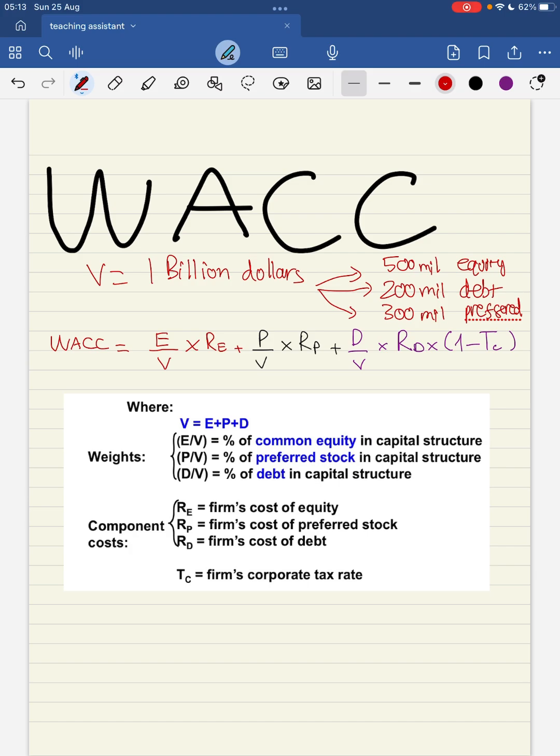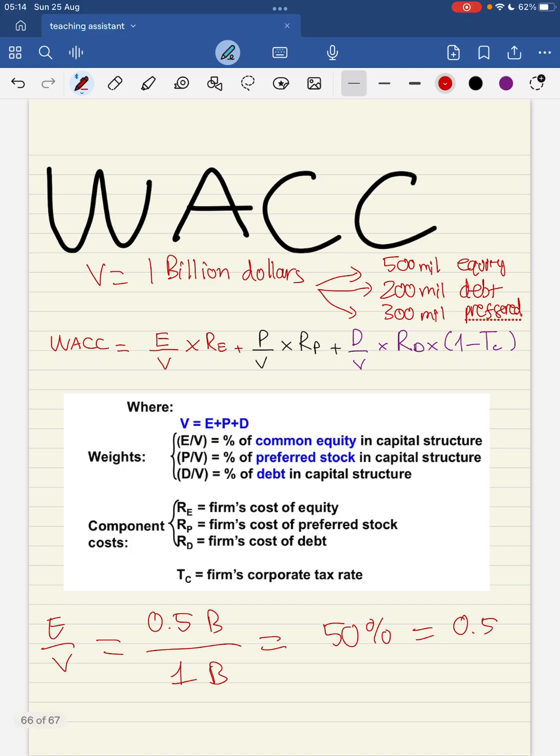So E divided by V, which is the percentage of common equity, will be equal to 0.5 billion, which is $500 million, divided by 1 billion, which is equal to 50%, or 0.5.